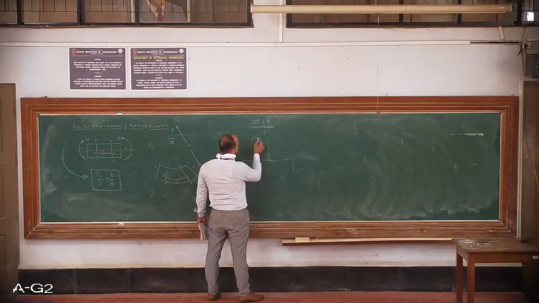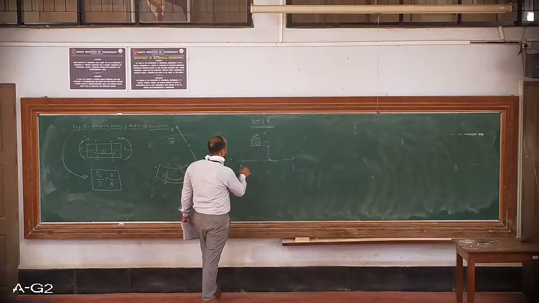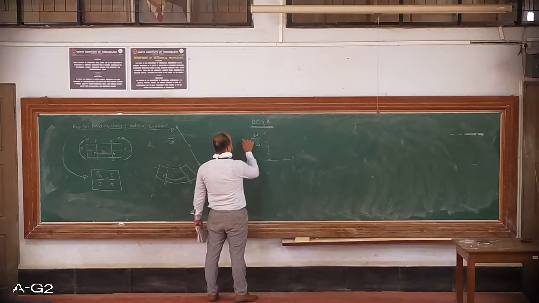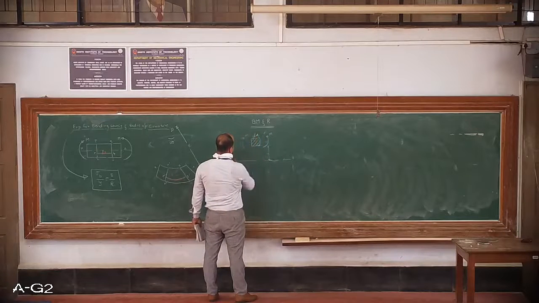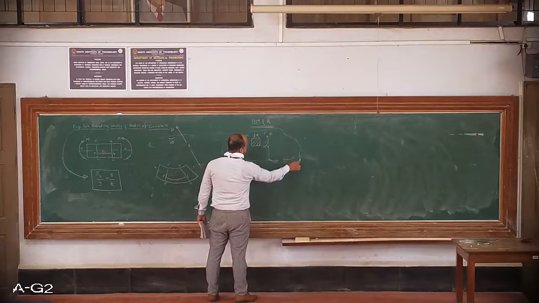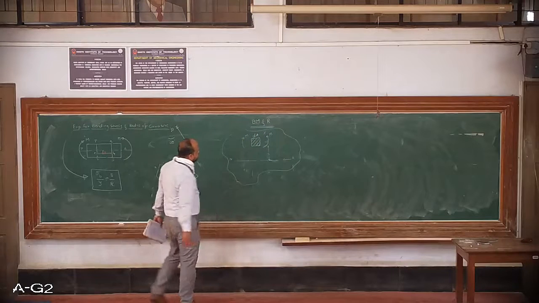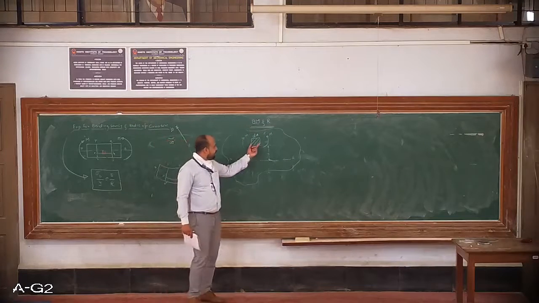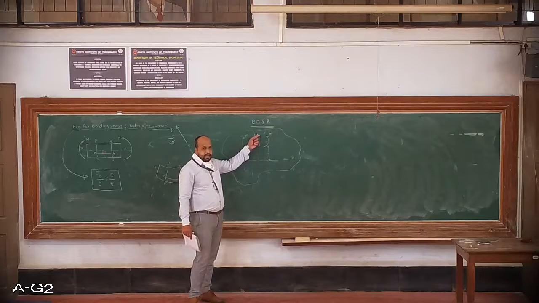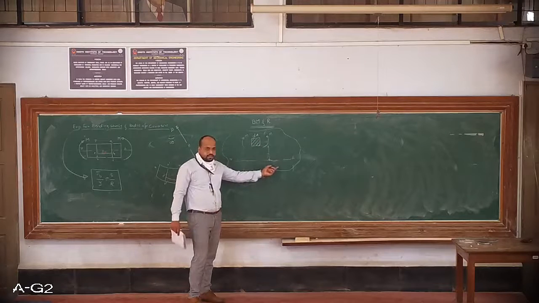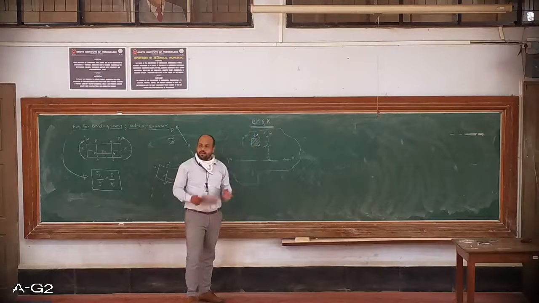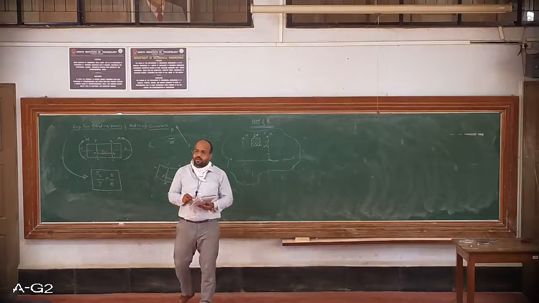This is a section which has area dA, and this is subjected to bending moment M. So this is the section of a beam consisting of area dA at a distance of small y from neutral axis, subjected to bending moment capital M. That is what we have given in wording.